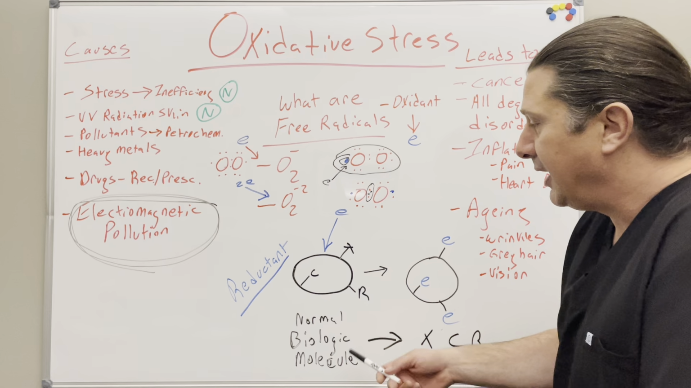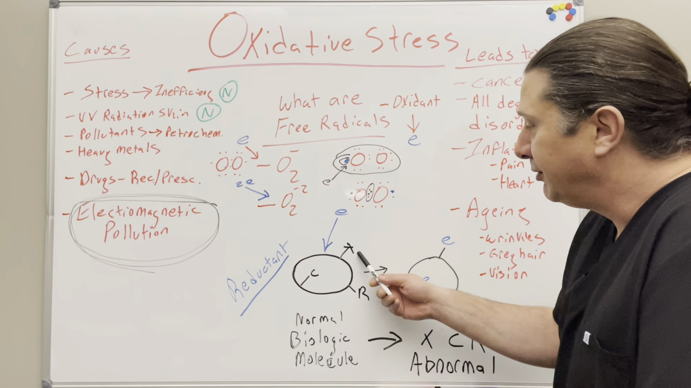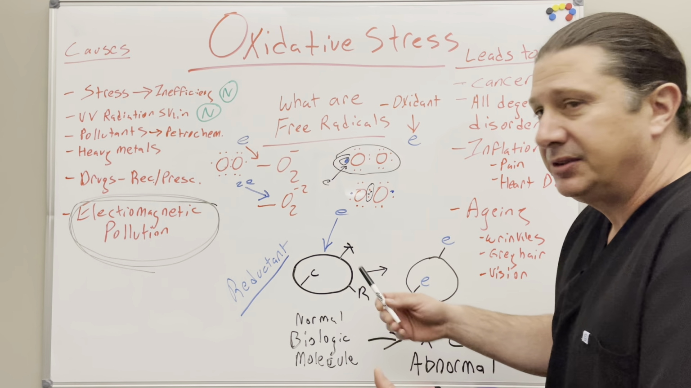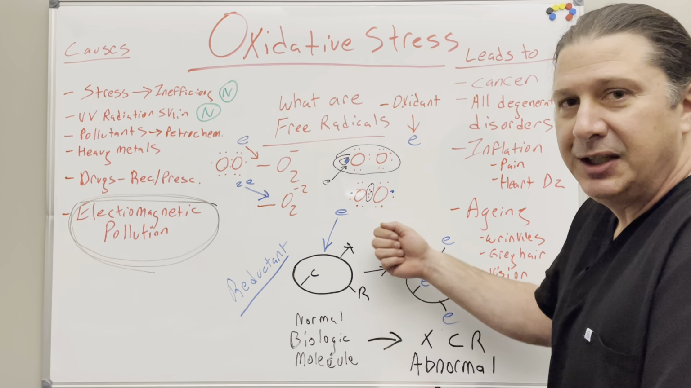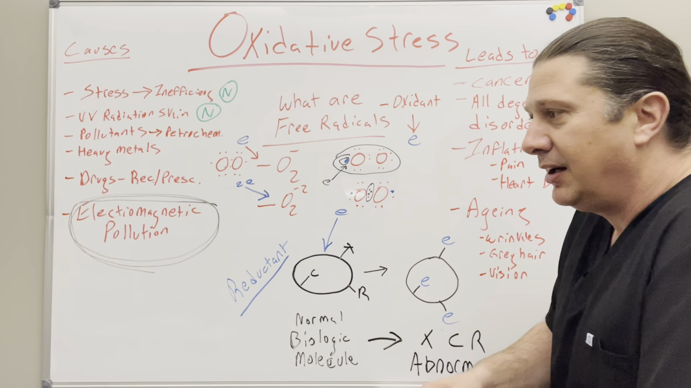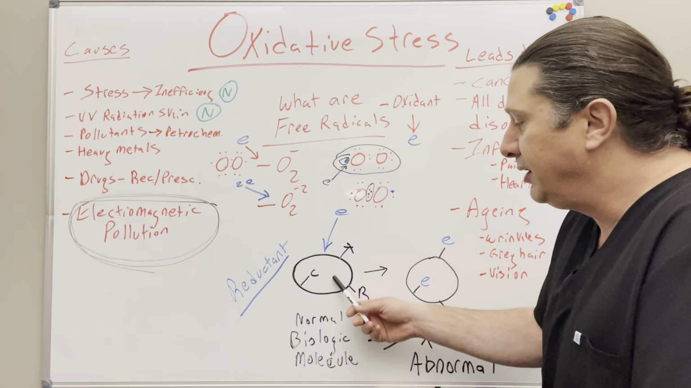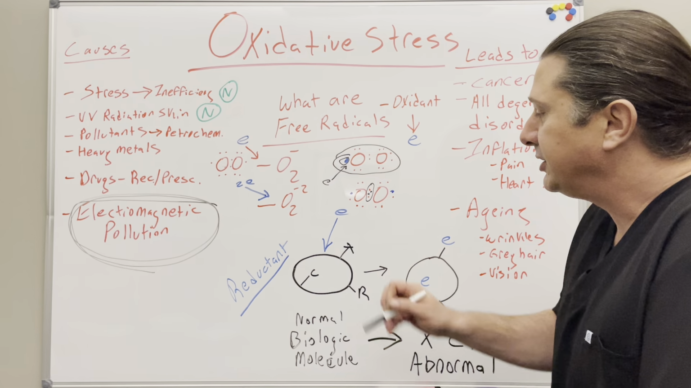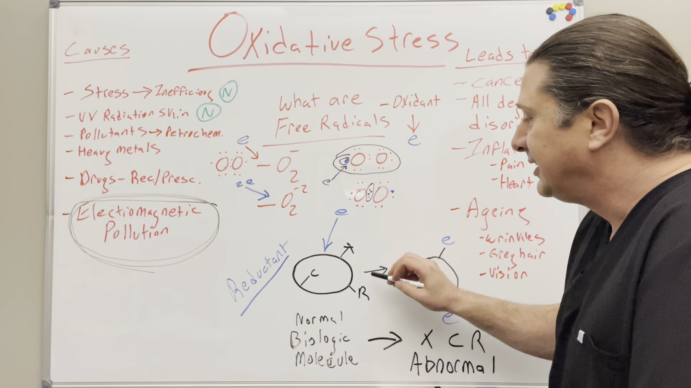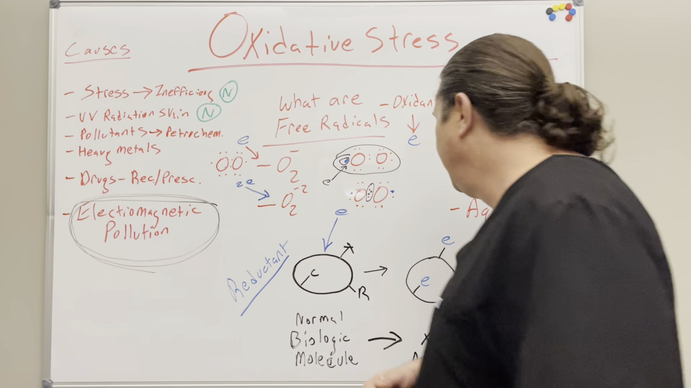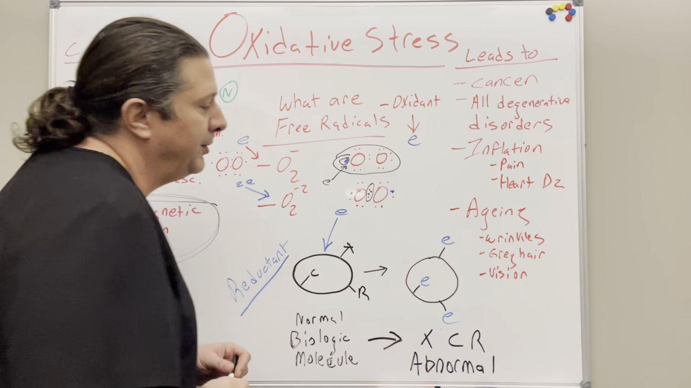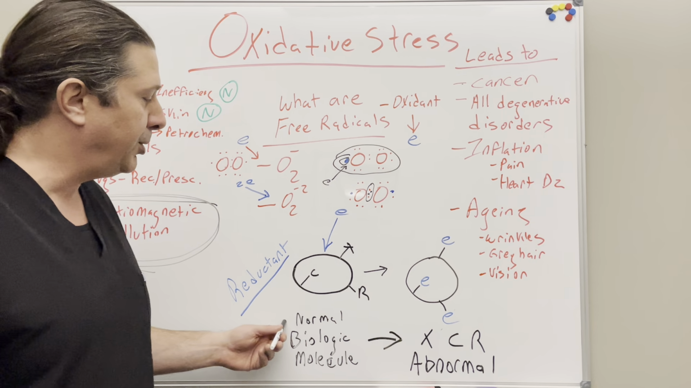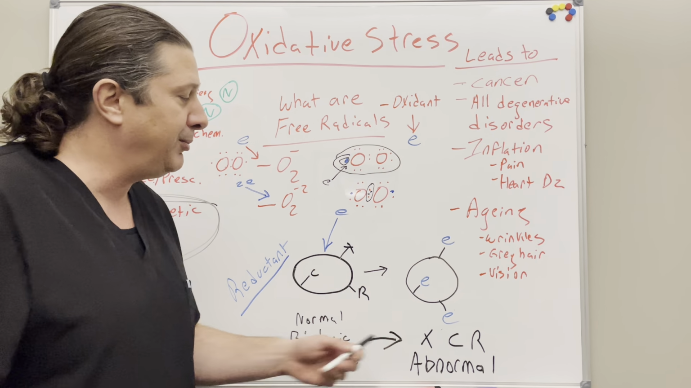So if we have a normal biologic molecule sitting here that has different things bound to it, I'm just putting random things here: X, C, and R. Those could be anything. It could be a hemoglobin molecule. It could be a vitamin of some sort that's bound to this protein. That electron can interact with these bonds. When it interacts with those bonds, it's going to take their place, and those things are going to pop off. Now we have a situation where that normal biologic functioning protein is an abnormal protein.